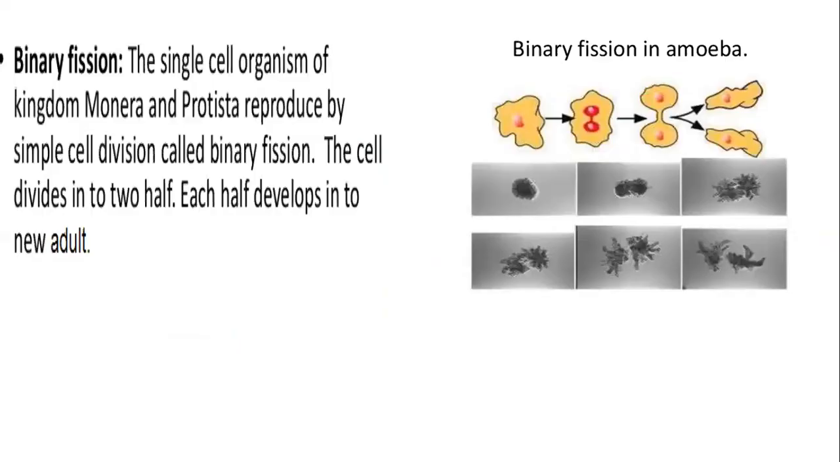First one. This is amoeba. You all have studied about amoeba in your school level, majority of you all. So we know amoeba undergoes binary fission. See, the single cell organism of kingdom Monera. यहाँ पर थोड़ा सा explanation मुझे देना है. Kingdom Monera मतलब prokaryotic unicellular organism. What is the kingdom Monera? क्या आएगा उसके अंदर? Prokaryotic unicellular organism.